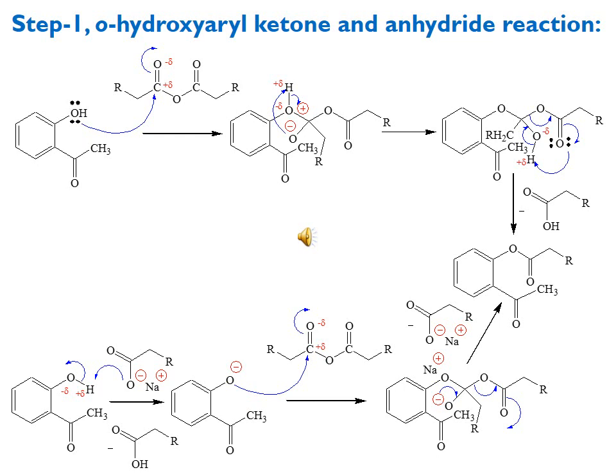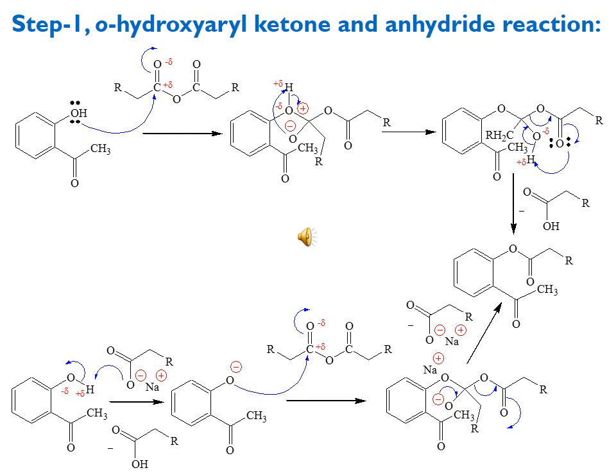Here is the stepwise discussion. Step 1 is about the acylation of the hydroxy group, that is, the reaction between ortho-hydroxy aryl ketone and anhydride. Here you can see the attack of the lone pair of oxygen from the hydroxy group on the electrophilic carbon of the carbonyl in acid anhydride, and the pi bond is broken and oxygen gets the negative charge.